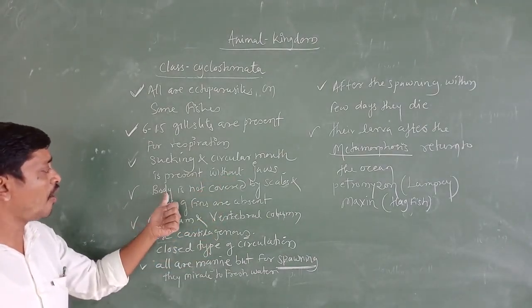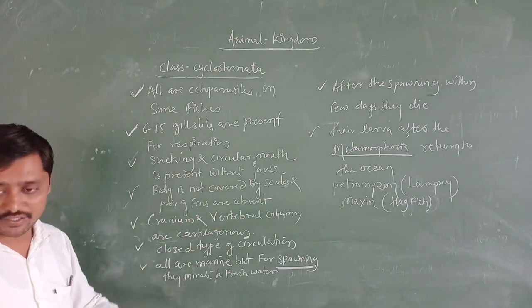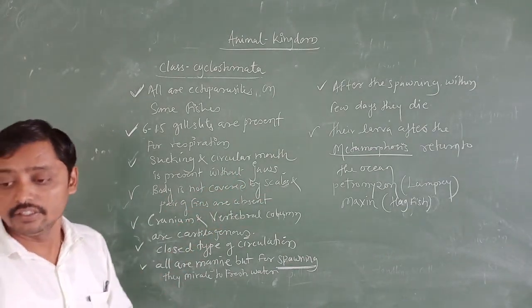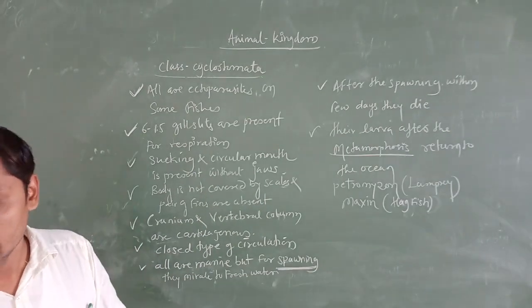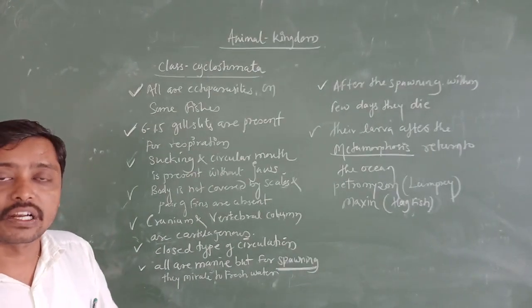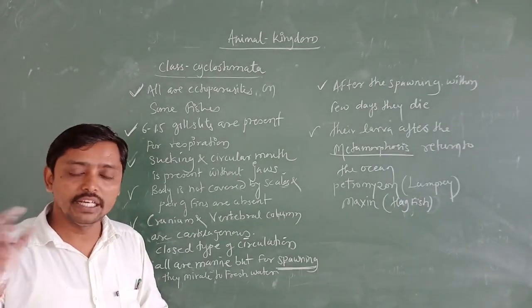The next one is the body is not covered by scales. We are going to study in the next concept the division Gnathostomata, in which the superclasses Pisces and Tetrapoda have scales and fins.